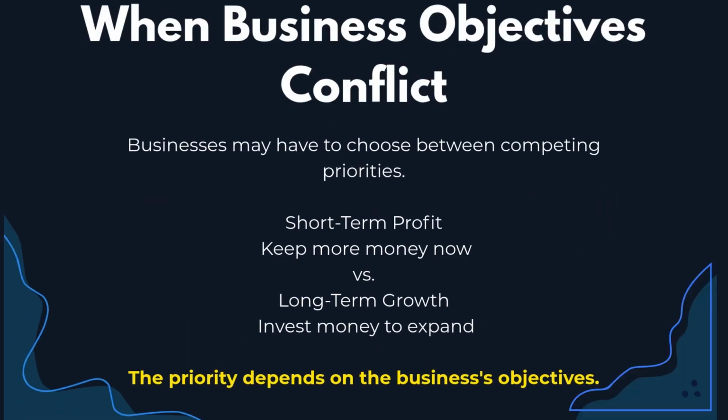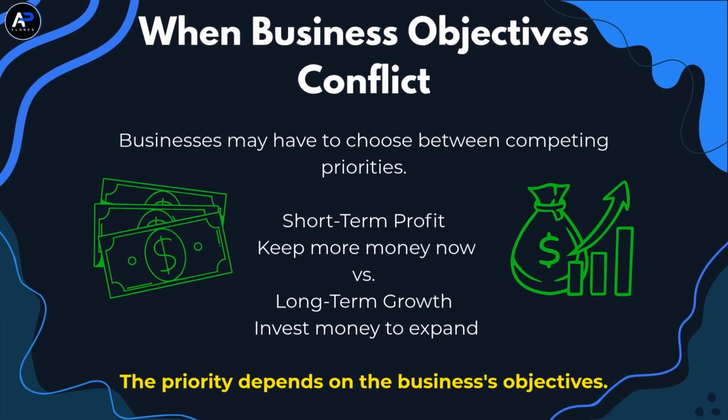Moving on, business objectives don't always align perfectly. Imagine a company has $1 million available. It could keep that money and increase its short-term profit, or it could spend it opening new locations and expanding. Choosing expansion could reduce its profits today, but it might help the company become much larger in the future. This creates a trade-off between objectives. The important thing is that the company's decision depends on which goal it considers most important at that moment. Understanding that priority helps us understand its strategy.